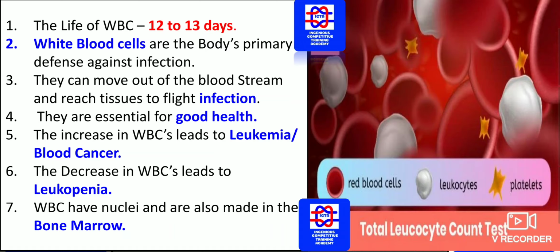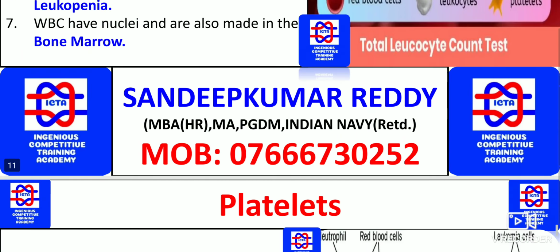A decrease in white blood corpuscles leads to leukopenia. More than normal is leukemia, and less than normal is leukopenia. White blood cells have nuclei and are also made in the bone marrow.